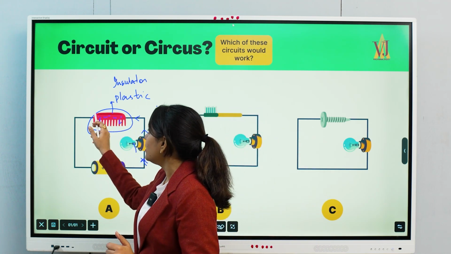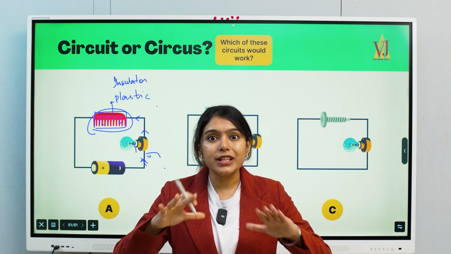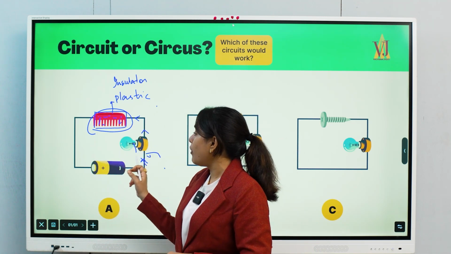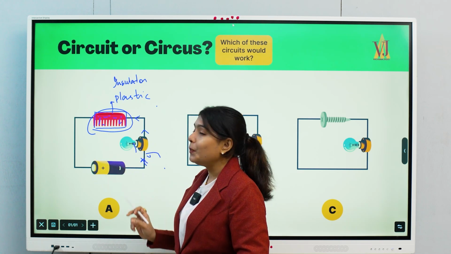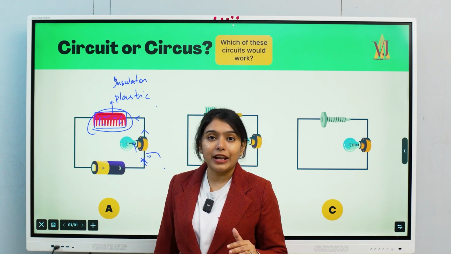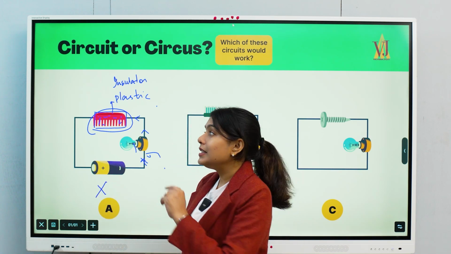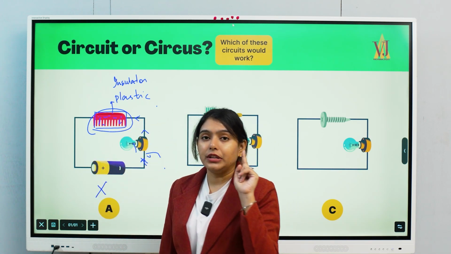So as a result, this becomes a gap. That means your road is blocked. If the road is blocked, will these electrons be able to go? No. So this is a big hindrance to the flow of electrons, and this circuit will not work. Clear? These electrons present at the core are not free.